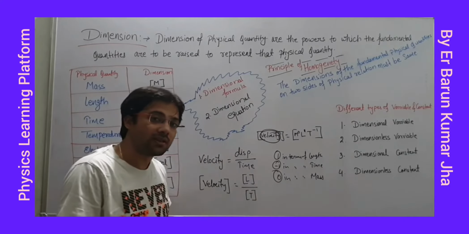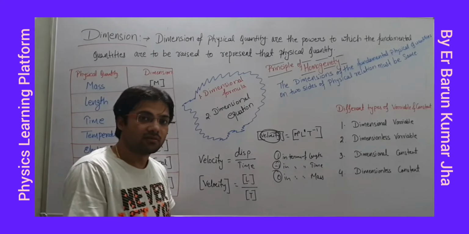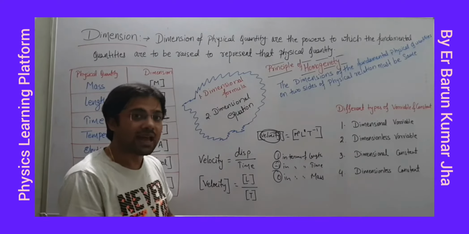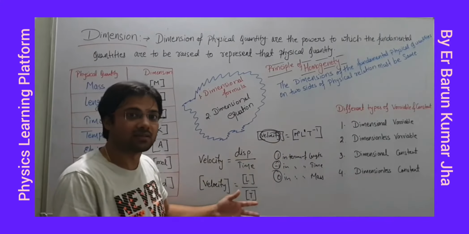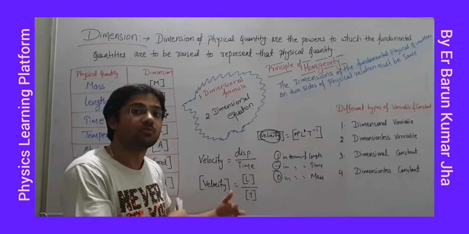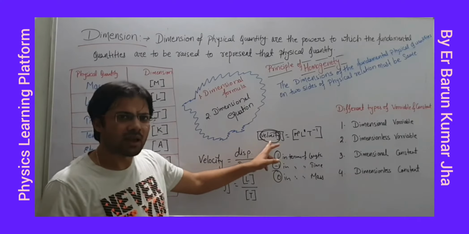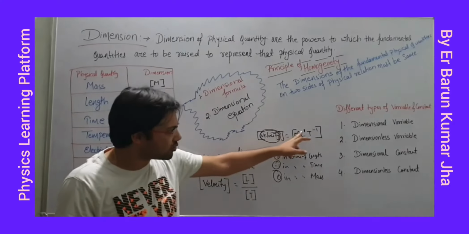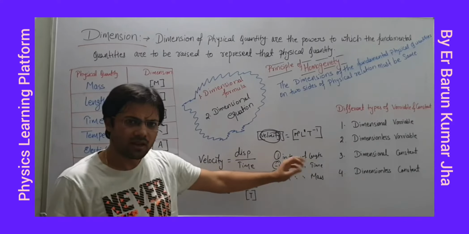As we know, all the derived physical quantities can be explained in terms of fundamental physical quantities. So dimension is a way. This is a way जिससे हमको पता चलता है कि किस तरह से डिपेंडेंट कर रहा है, किस तरह से हम उसको एक्सप्लेन कर पा रहे हैं. Like here, dimension of velocity is 0 in terms of mass, 1 in terms of length, minus 1 in terms of time. Is it okay? Any problem with this?